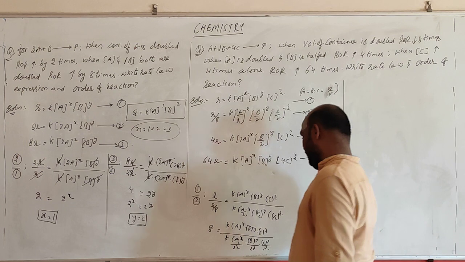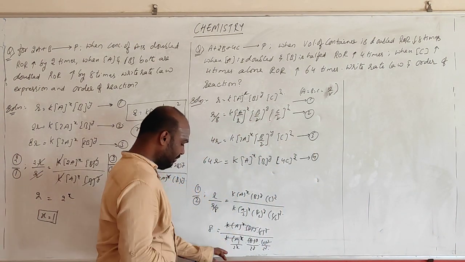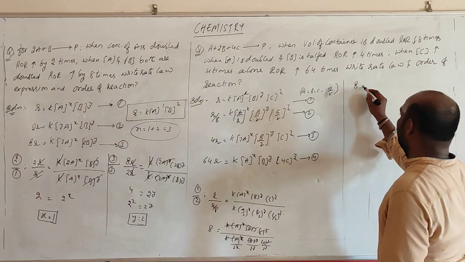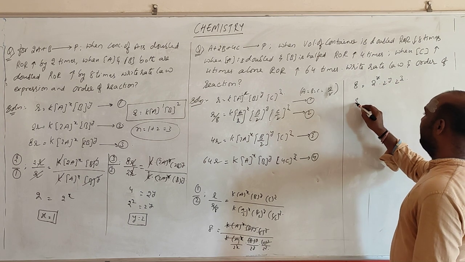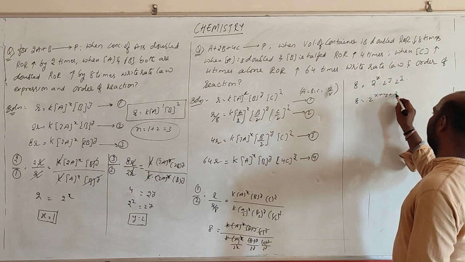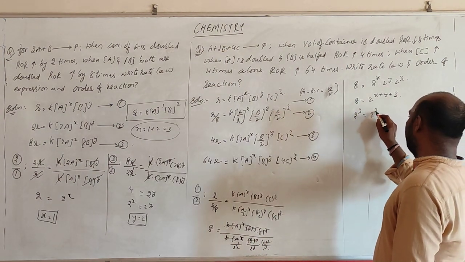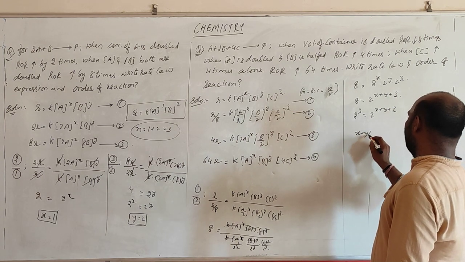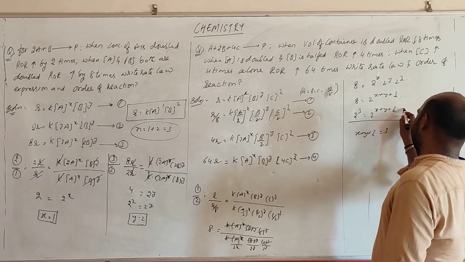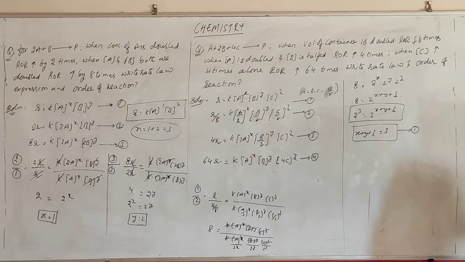If you solve k a power x, b power y, c power z, it becomes a is equal to 2 power x, 2 power y, 2 power z. So a will be equal to 2 power x plus y plus z. So how do we write a? A we can write as 2 cube. So it is 2 power x plus y plus z. So you can say that x plus y plus z is equal to 3. You keep this in mind. So you have got x plus y plus z is equal to 3.